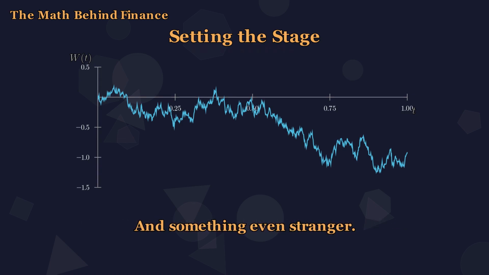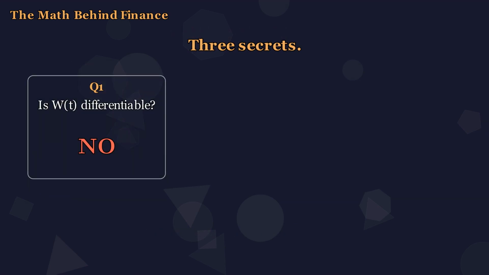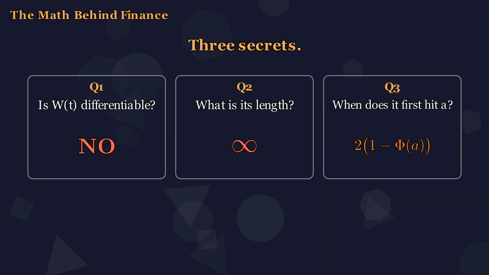Brownian motion hides 3 secrets. First, can you take its derivative? The answer is no, and the answer is violent. Second, can you measure its length? The answer is yes, but the answer is infinity. Third, when does it first hit a target? The answer is yes, and the formula will astonish you.